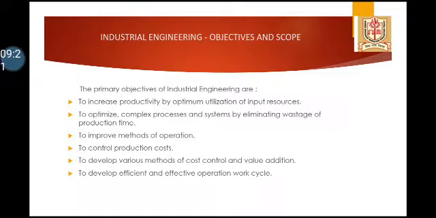The primary objectives of industrial engineering are to increase productivity by optimum utilization of input resources, to optimize complex processes and systems by eliminating wastage of production time, to improve methods of operation, to control production cost, to develop various methods of cost control and value addition, to develop efficient and effective operation work cycle.